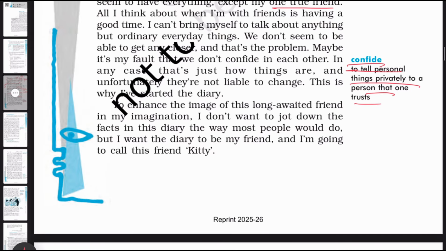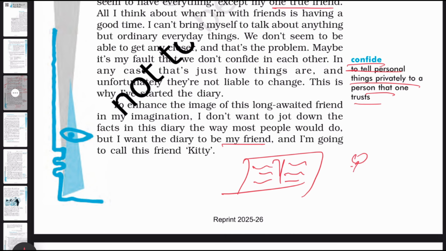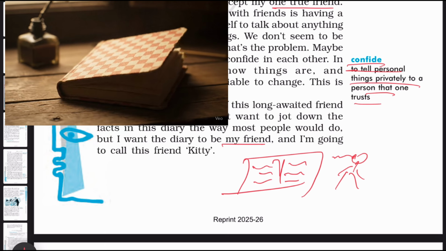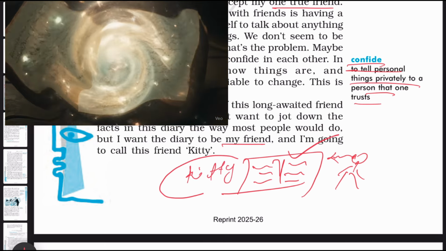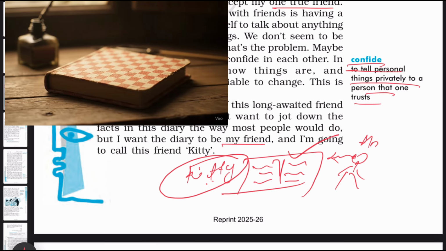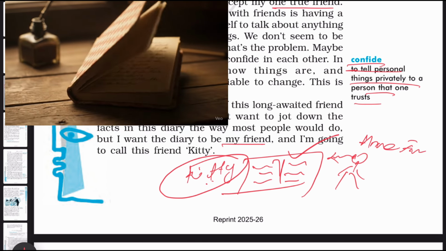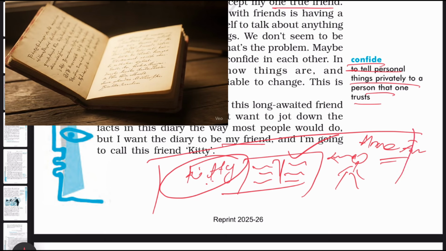To enhance the image of this long-awaited friend in my imagination, I don't want to jot down the facts in this diary the way most people would do, but I want the diary to be my friend. So this diary she wants to write down, and this diary will be Anne's friend. So she can call this diary Kitty. So the name of the diary is Kitty, and this is Anne Frank's friend. So they both are friends with each other.